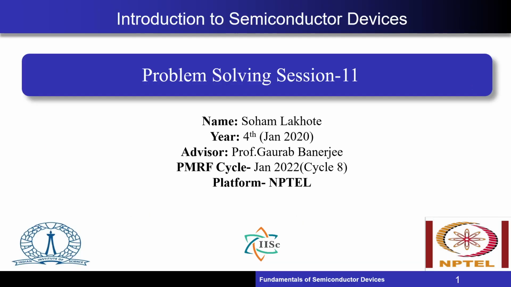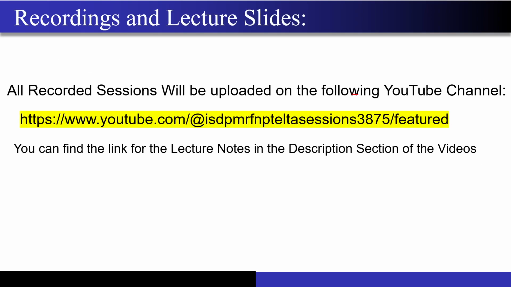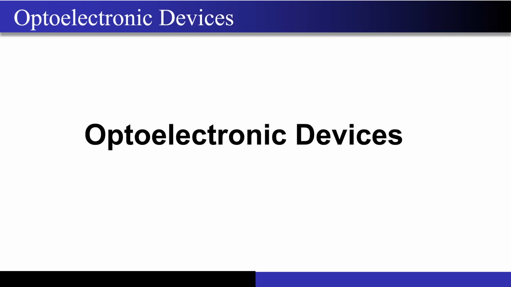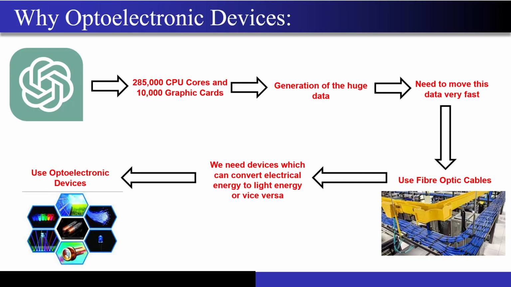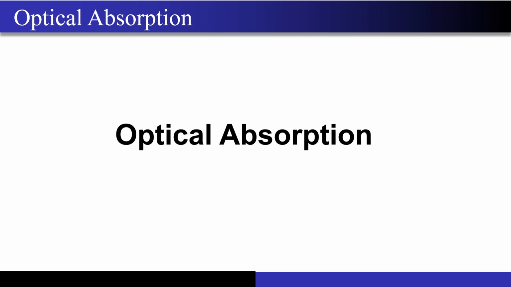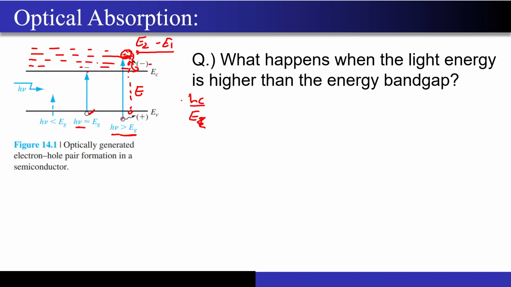Yeah, so coming to this particular lecture, what we have done over here is we actually looked at the optoelectronic devices, correct? So now I will just skip the initial slides because we have looked at it at least 2 or 3 times. Now one important concept that we had studied was about the optical absorption. Correct. What did we say is that optical absorption is nothing but when you shine a light on the semiconductor, the electron from the valence band gets excited into the conduction band.